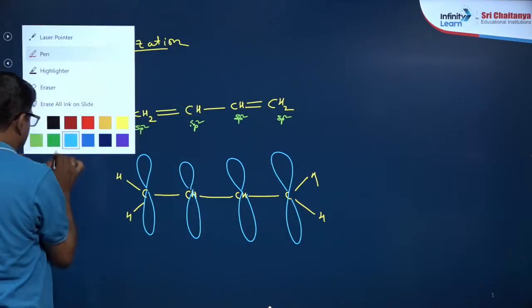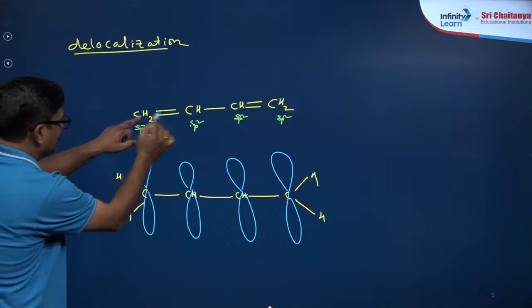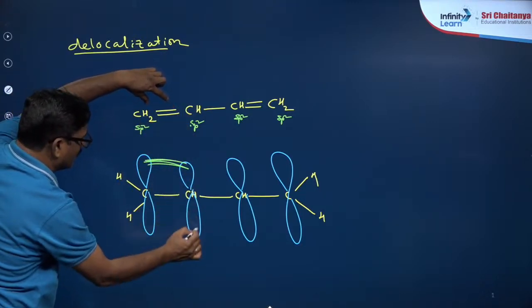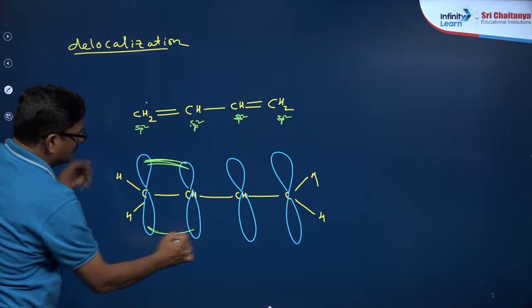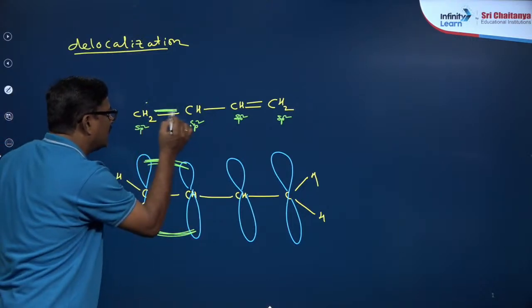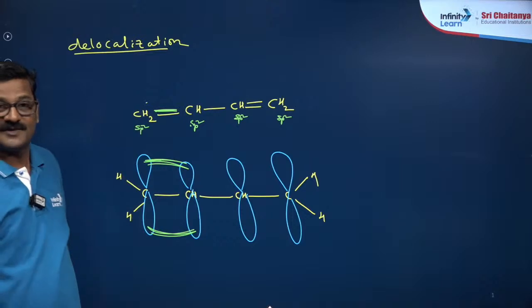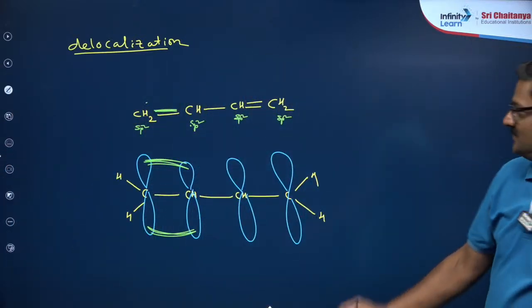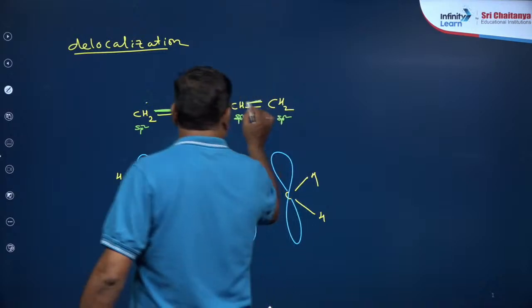If you observe carefully at CH2, CH, between these two a lateral overlapping is seen. This is called a pi bond. Can you see it? This is the pi bond.